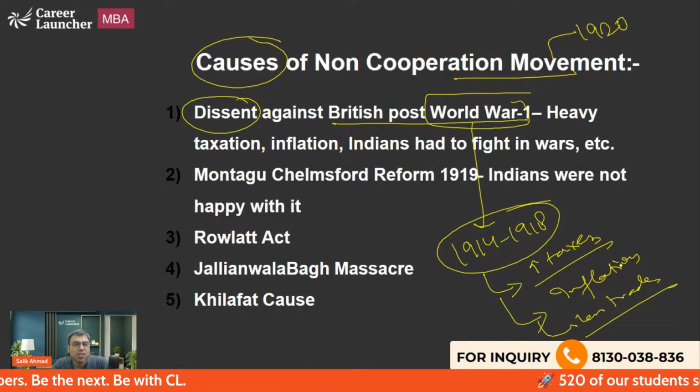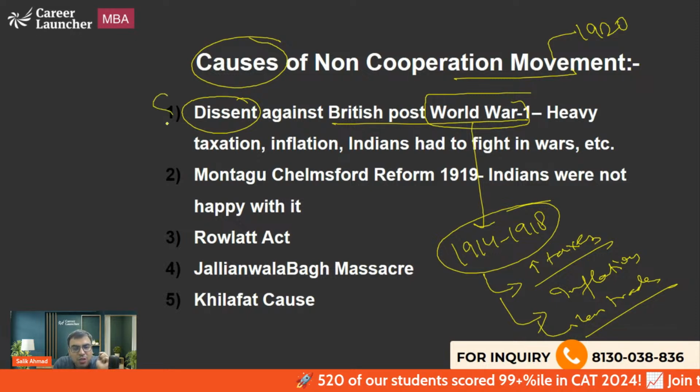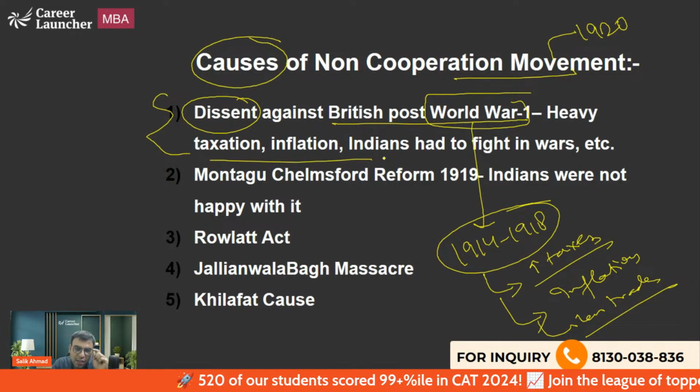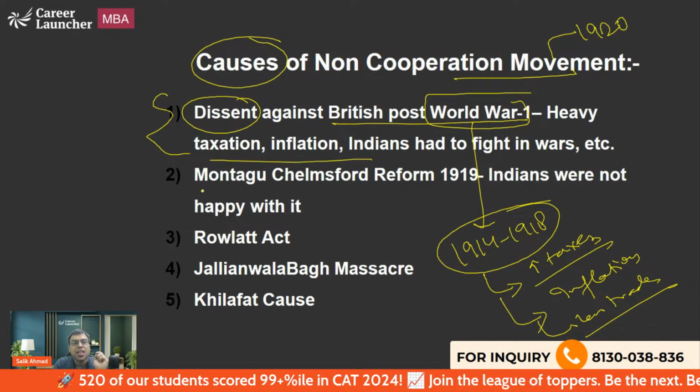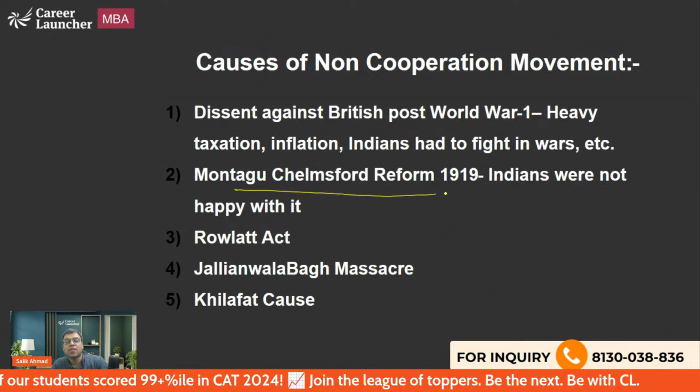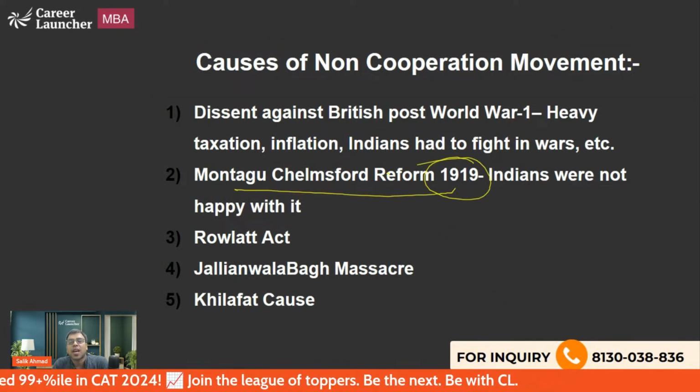जाहिर सी बात है जब war होगा उसके बाद लोग खुश थोड़ा मतलब जो आम जनता हो तो victim बनती है ना. So that is why actually the Indians were not happy with that. The next is एक reform लाया था British ने, Montagu Chelmsford Reform 1919. That was actually not very pro-Indian and Indians were not happy with that.